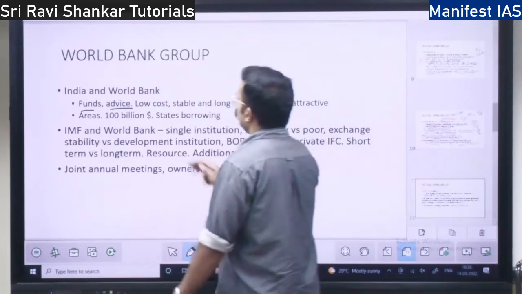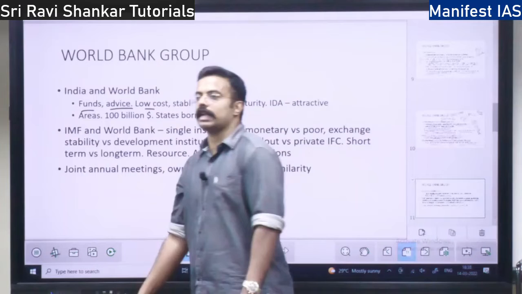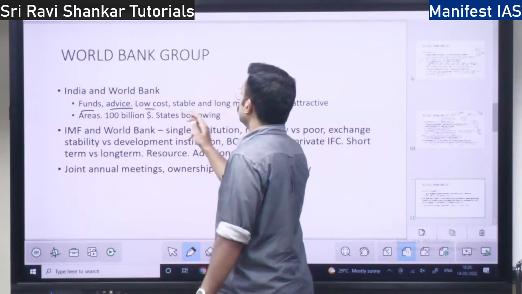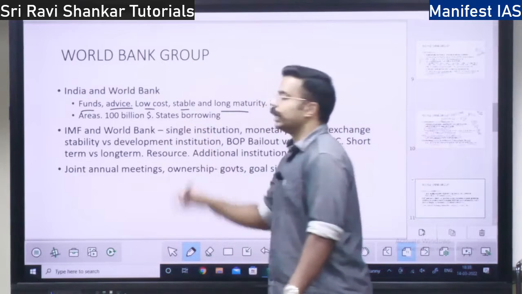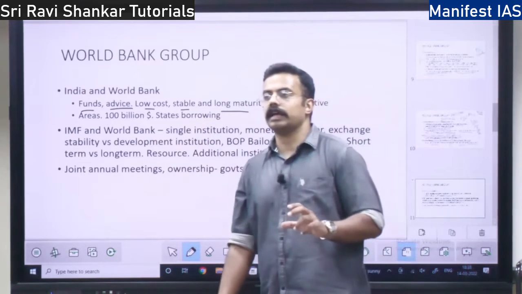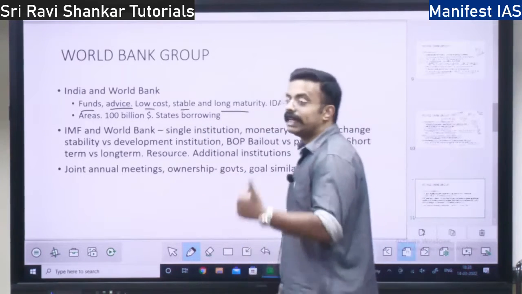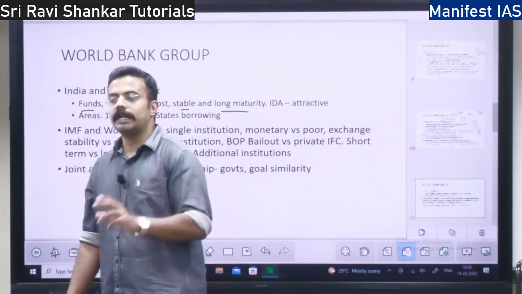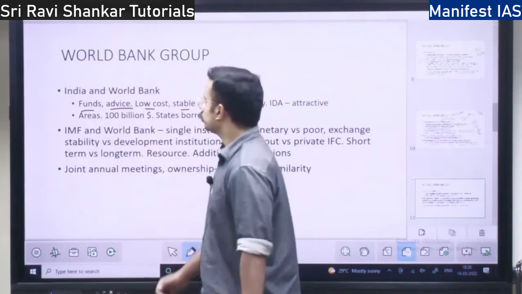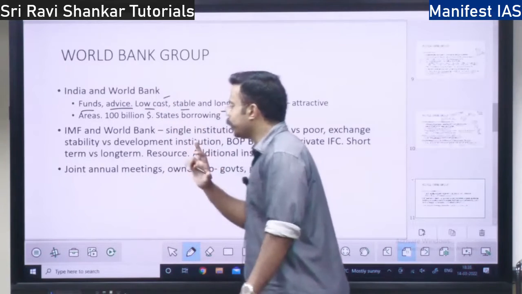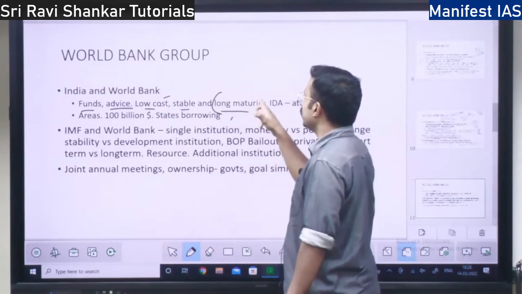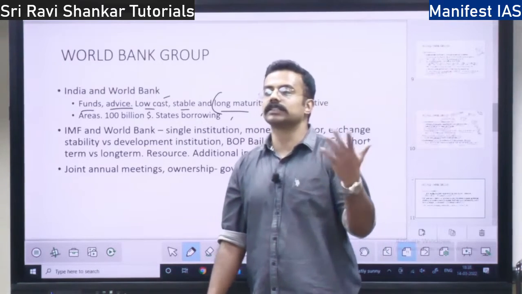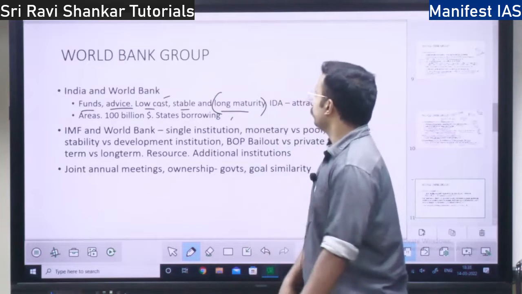They give money at a very low cost to India, and stable money. The money that they give maintains economic stability in our country. So to maintain the economic stability, World Bank resources are important, also because they are low cost, and the money is given for long term, 20 years, 30 years. That is why it is important.